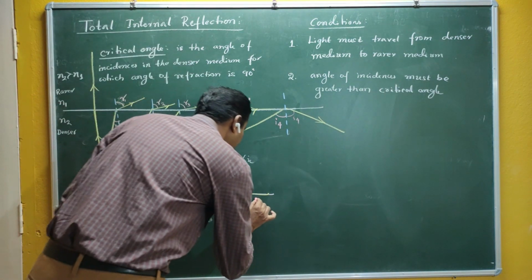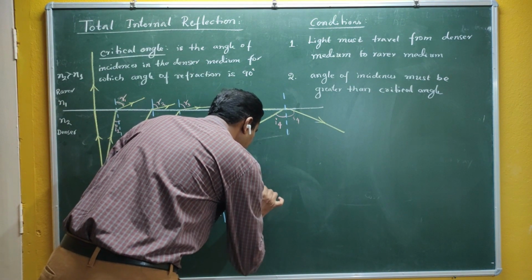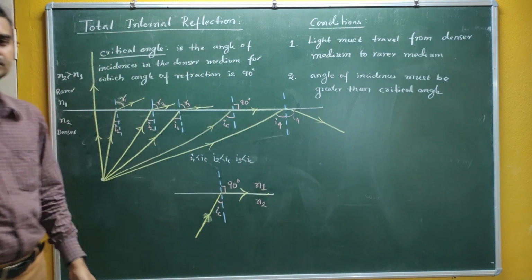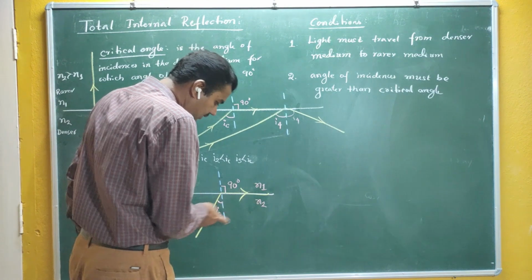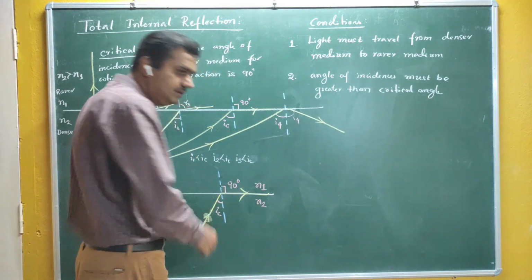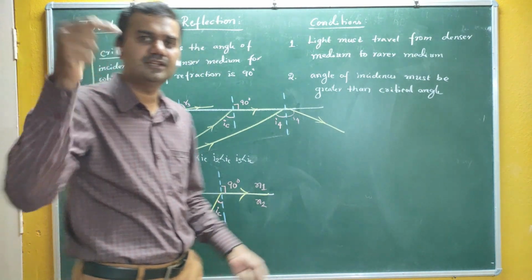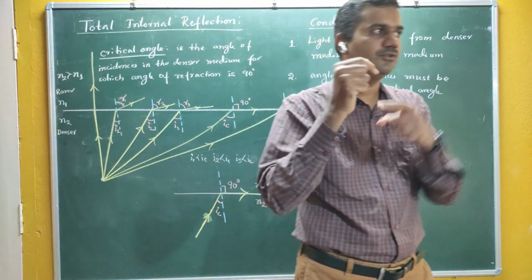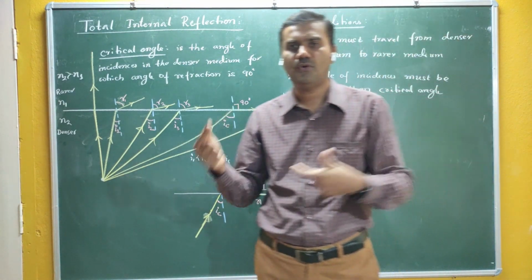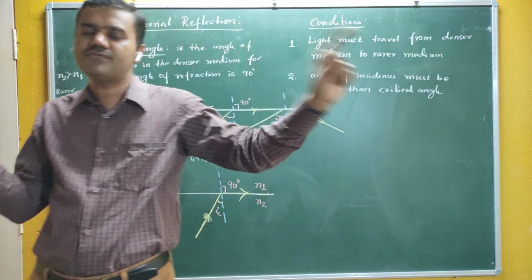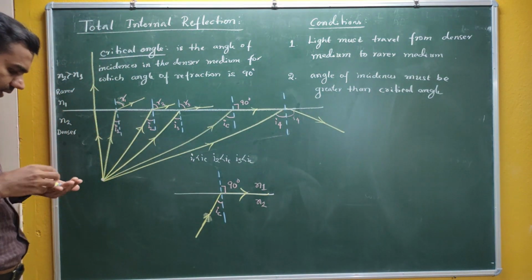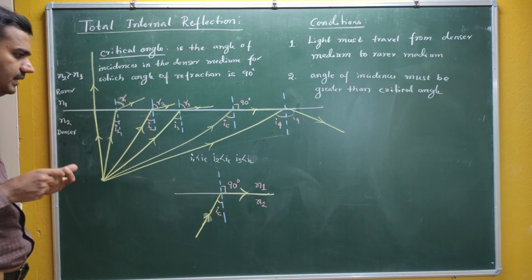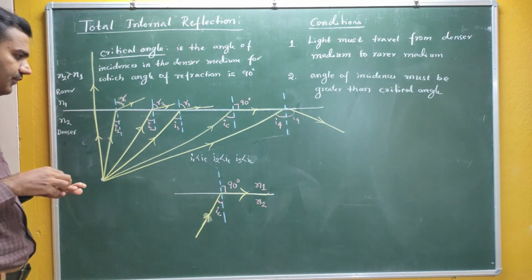So this medium is N2 and this medium is N1. We can find the relation between IC, N1 and N2. If you know the refractive index of the medium, then you can easily find the value of the critical angle, so that you can directly use it to transmit light to the other side in optical fibers, if you know the refractive index of the medium used. Therefore, we have to derive the relation between critical angle and refractive index.